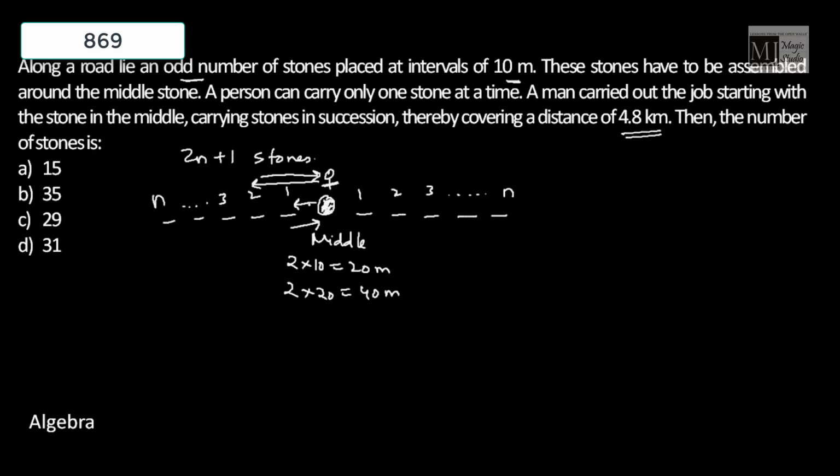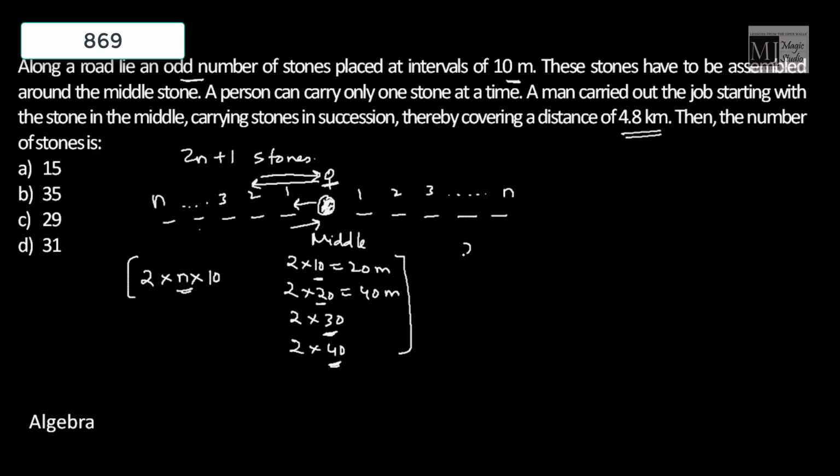So we can see that when he is on stone number 3, he is traveling 2 into 30. When he is on stone number 4, he is traveling 2 into 40. So when he goes there and comes back with stone number n, he is traveling how much? 2 into n into 10, isn't it? n, 4, 3, 2, 1. So we can get a series. What is the total distance traveled to the left?